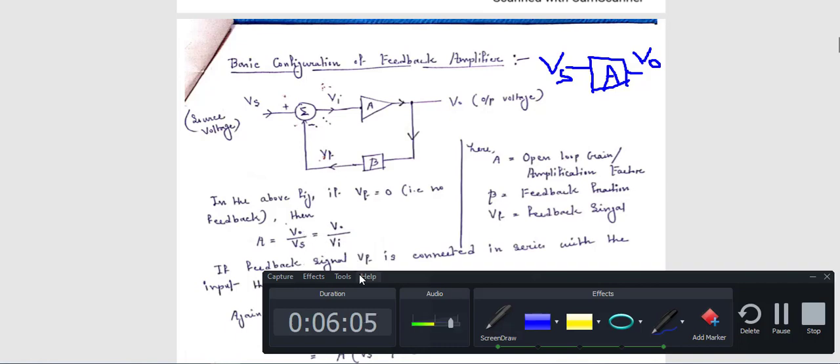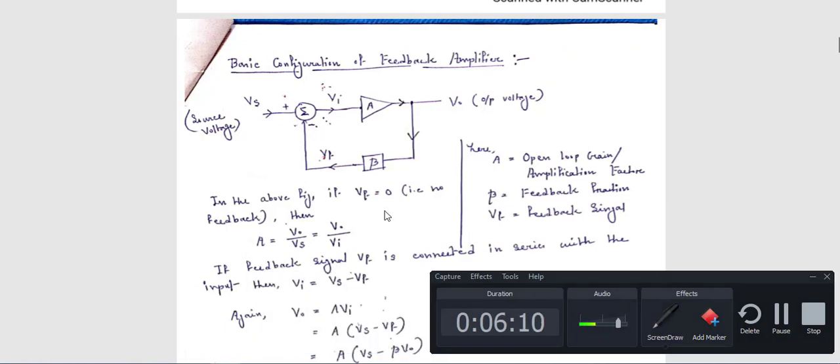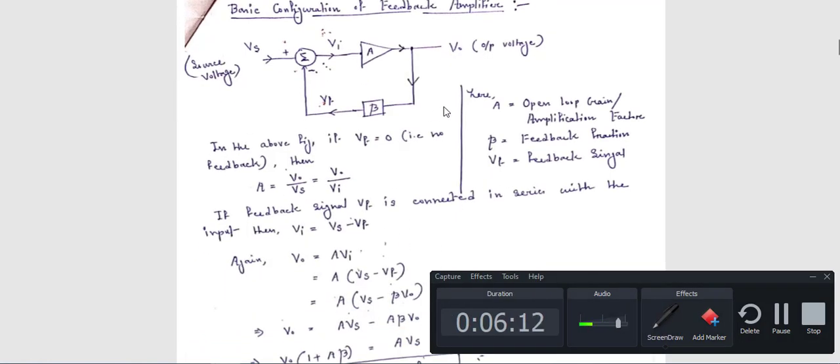Now if this feedback path is present, then what happens? If this feedback path is connected, in that case your input voltage after addition, that means this Vi, will be changed.